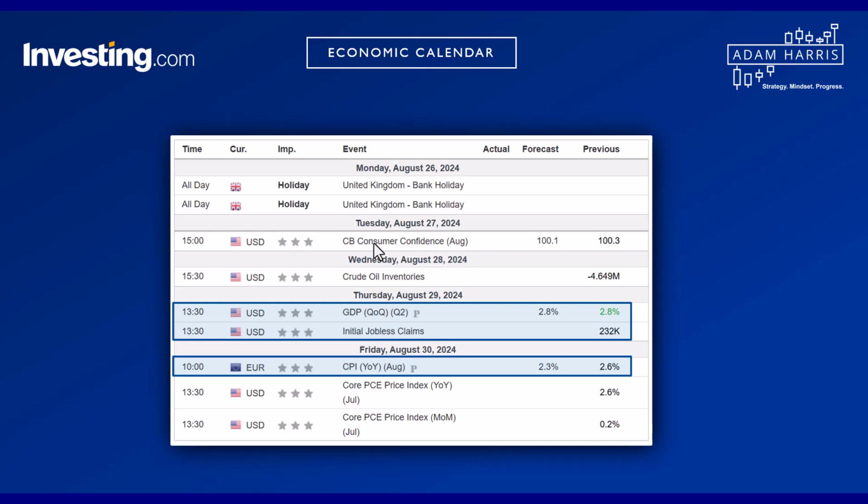On Wednesday, we've got crude oil inventories. Energy traders, you should take note here: a significant change from the previous draw could move oil prices and currencies tied to oil, such as the Canadian dollar.